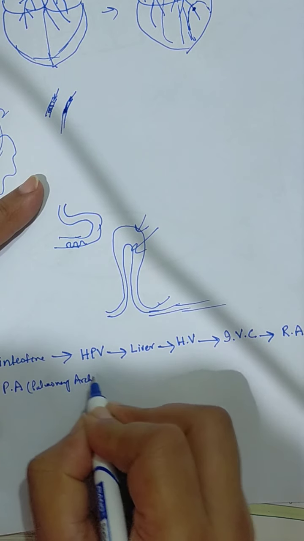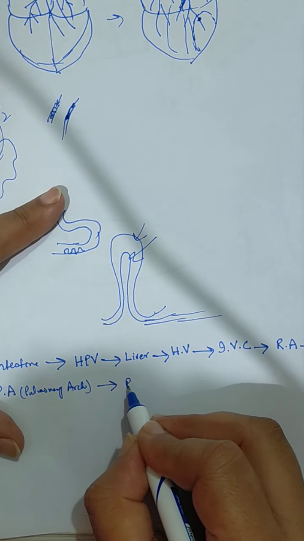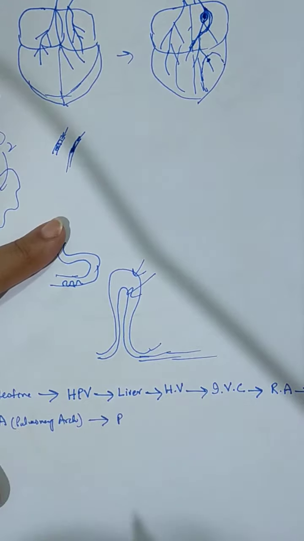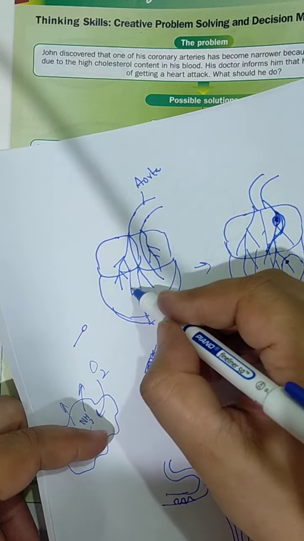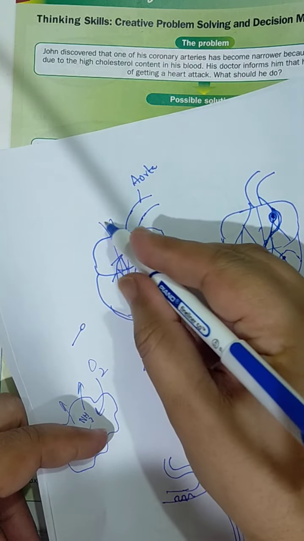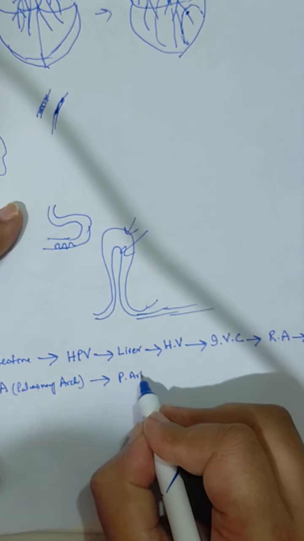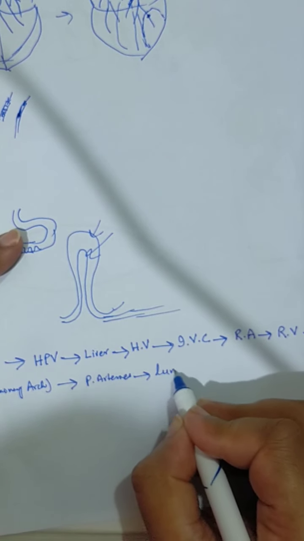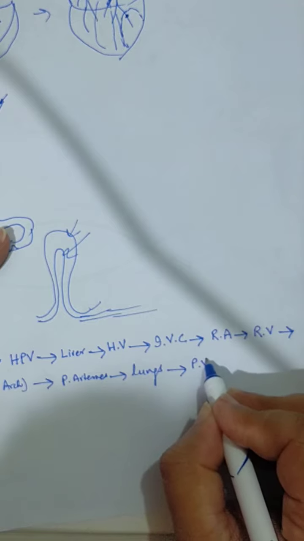I already told you in the heart, the pulmonary arch goes to the lungs of both sides through the pulmonary arteries. So from the pulmonary arch it will go to the pulmonary arteries. From the pulmonary arteries it will go to the lungs. From the lungs it will come through the pulmonary vein.